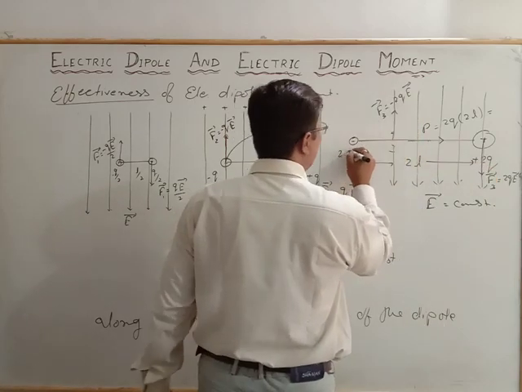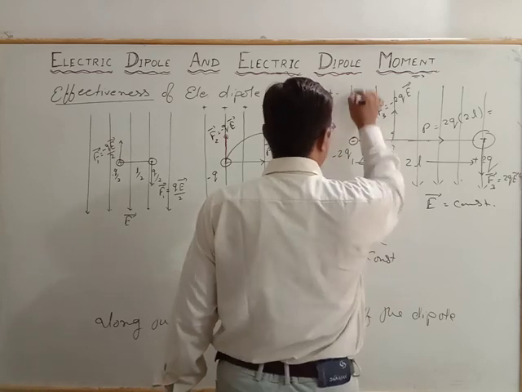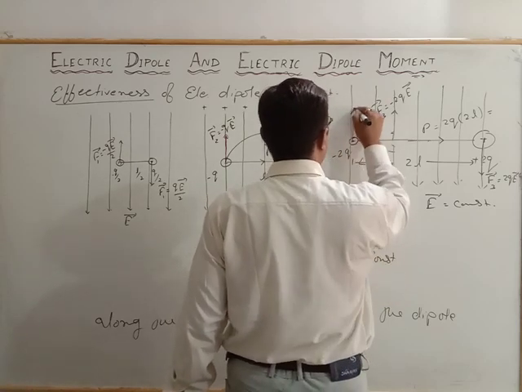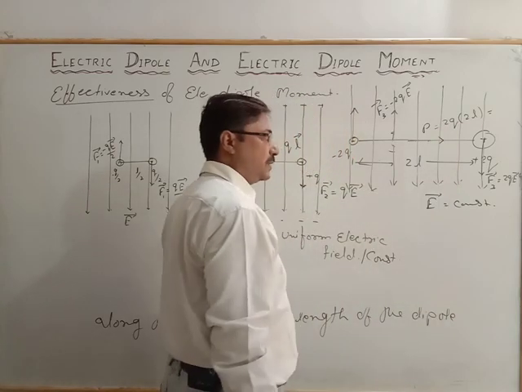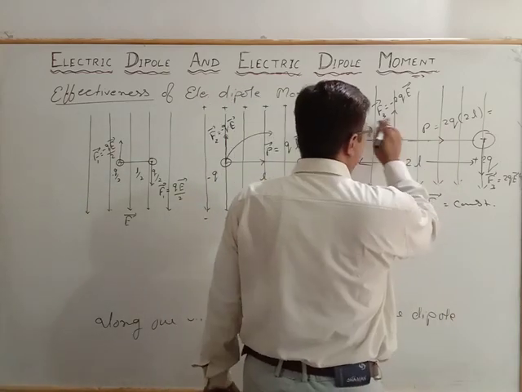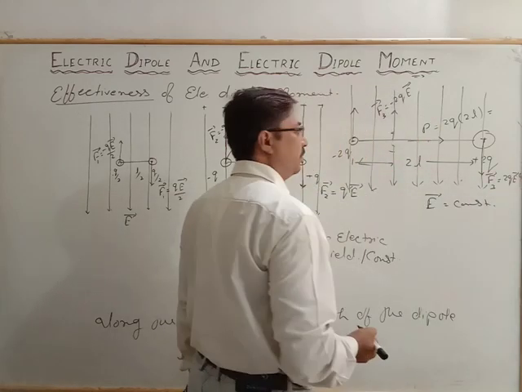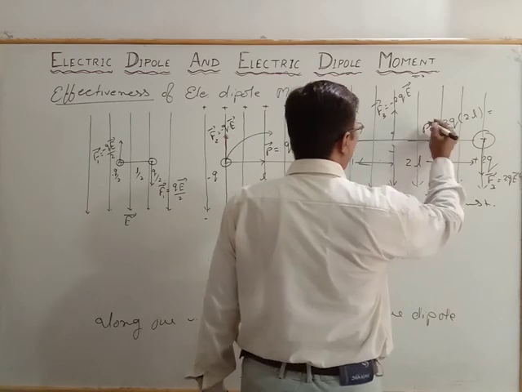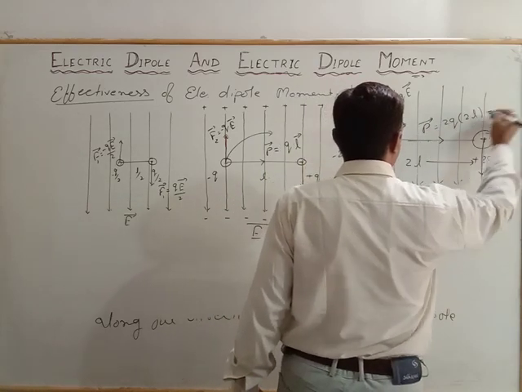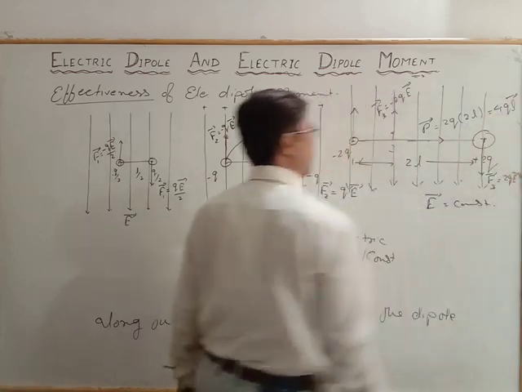So the 2q charges are placed in this electric field. The force acting is F, as we have taken. One is positive, another is negative, so this is the nature of the force, a couple of forces acting here. So the dipole moment here is 4qL.